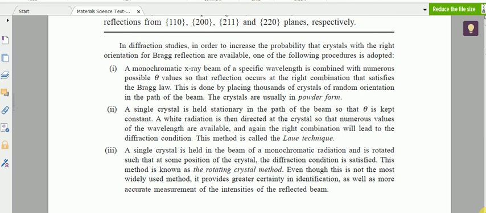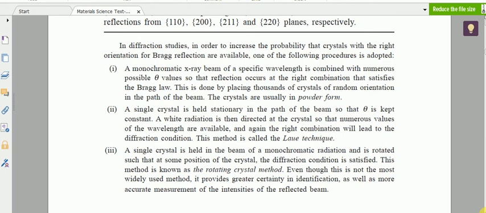And there is another technique, and what is that? In the powder technique we use a single X-ray wavelength, but it is allowed to pass through crystals of various orientations. Some orientations with the angle that satisfies Bragg's condition give constructive interference. The next arrangement is called the Laue technique. In this, we use a single crystal. A single crystal is held stationary in the path of the beam so that the angle theta is constant.